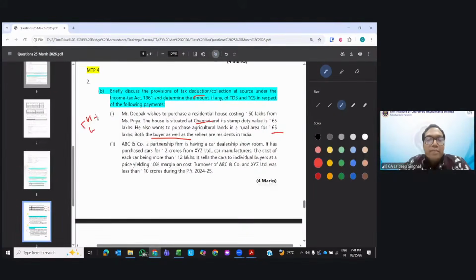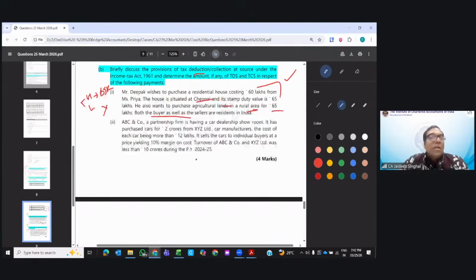On this house, firstly tell me whether the TDS is applicable. 1%, 194IA. It will be on 60 lakh or 65 lakh. Higher of the two, always 65 lakhs. 65 lakh into 1% would be 65,000 rupees, would be the TDS. Next, on the agricultural land, it is rural area, non-taxable, so TDS will not be applicable.